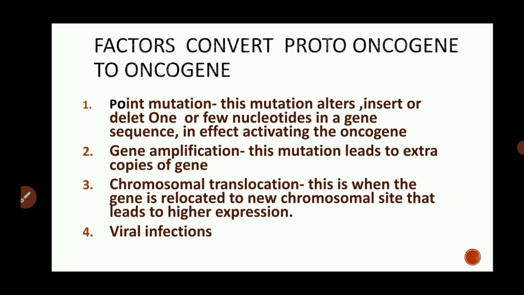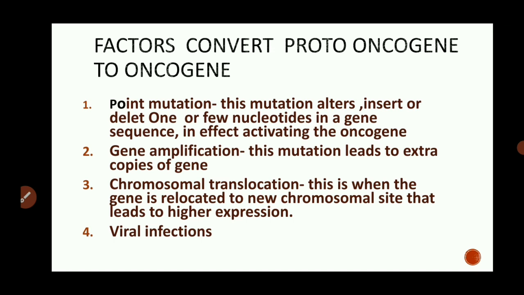Gene amplification. This mutation leads to extra copies of the gene. Amplification is a process of producing more copies of a gene, and this also causes the conversion of the proto-oncogene into the oncogene. Then next is chromosomal translocation.